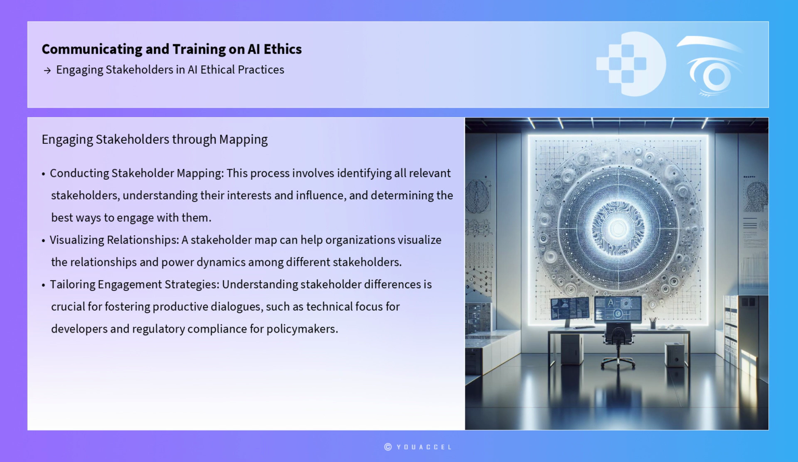A practical step in engaging stakeholders is conducting stakeholder mapping. This process involves identifying all relevant stakeholders, understanding their interests and influence, and determining the best ways to engage with them. A stakeholder map can help organizations visualize the relationships and power dynamics among different stakeholders, enabling them to tailor their engagement strategies effectively. For instance, developers may be more focused on technical aspects, while policymakers may prioritize compliance with regulations. Understanding these differences is crucial for fostering productive dialogues.